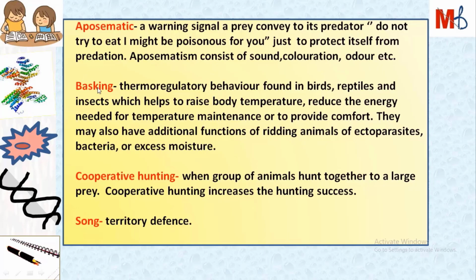Now second is basking, and this basking is the thermoregulatory behavior which is found in birds, reptiles and insects, and it helps the organism to raise body temperature. So we can see basking is related with thermoregulatory behavior. Now third is cooperative hunting, when a group of animals hunt together a large prey, and it has the benefit of increasing hunting success. And the last is song, which is related with territory defense.